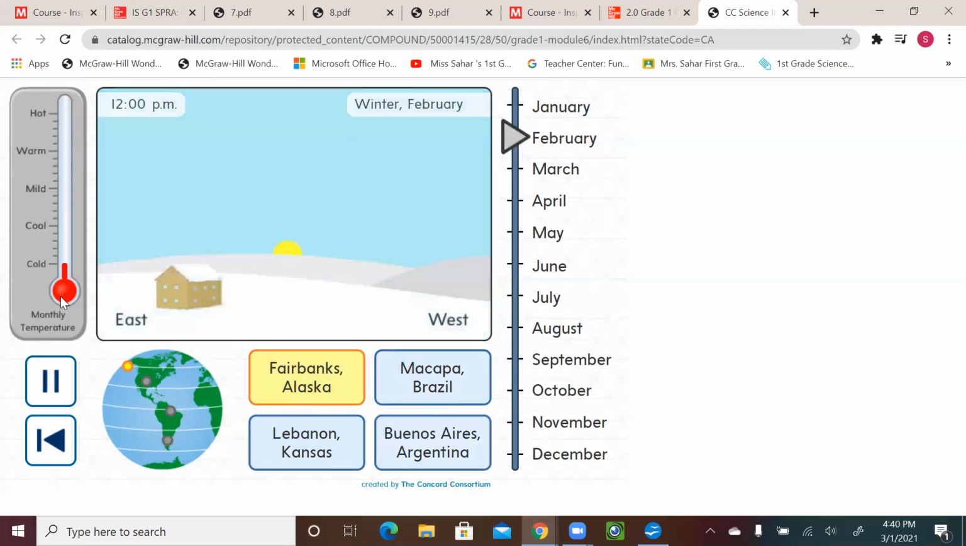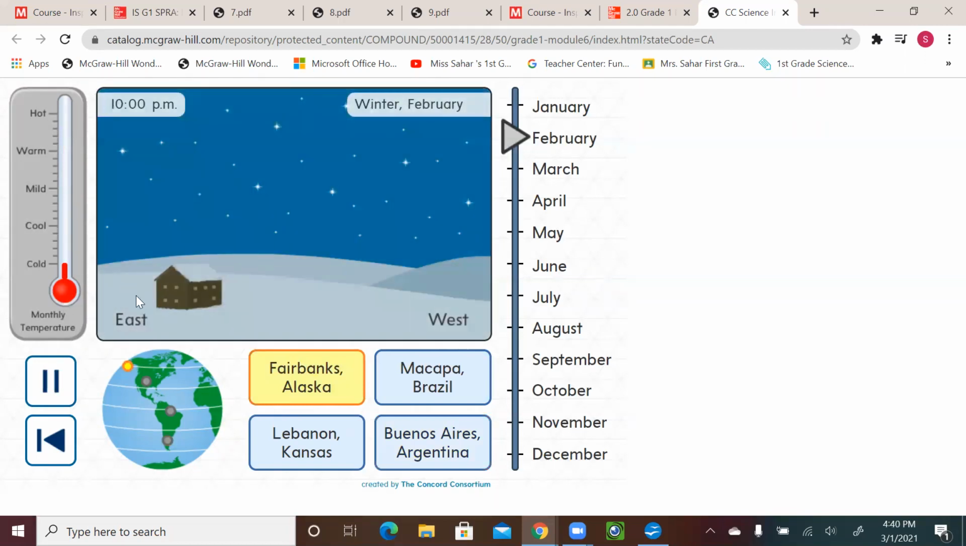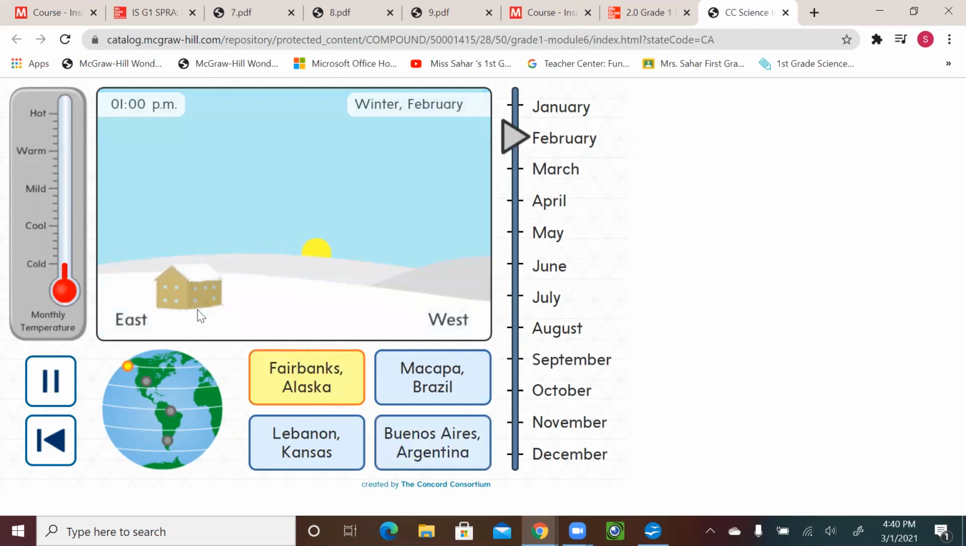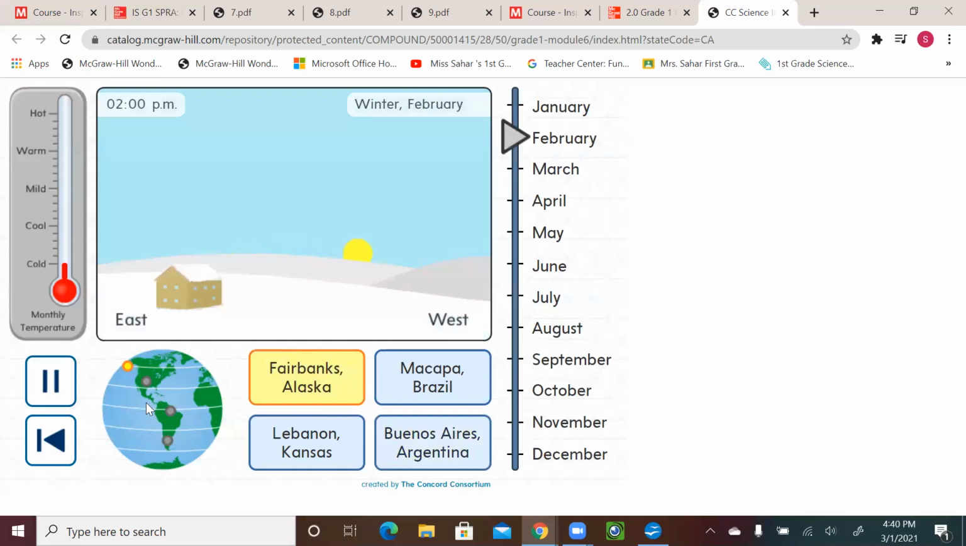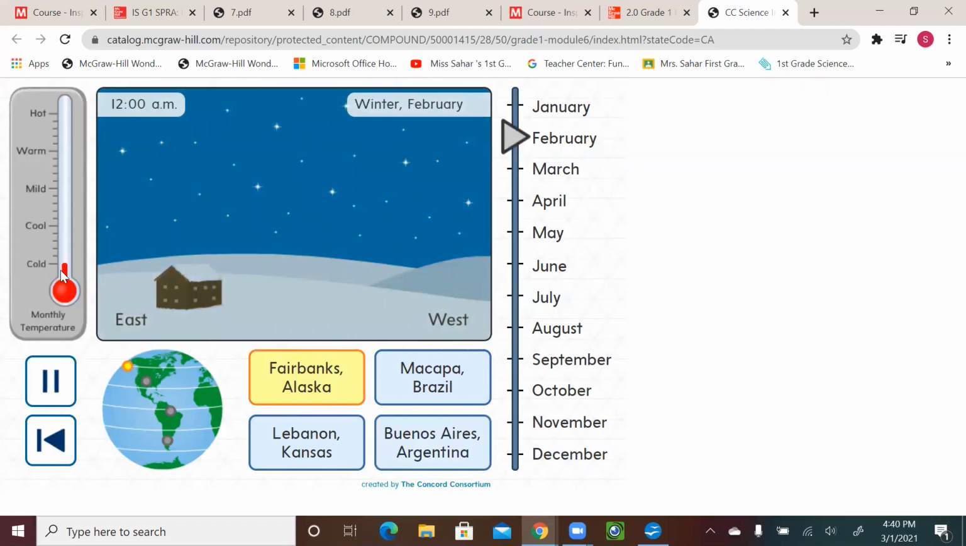Okay, so let's see, for example, Alaska. Look at the temperature. Do you see the thermometer went all the way down? Pay attention to the daylight. It's short. We are in February, so look at the snow. And this is Fairbanks, Alaska in the map or in the globe. So the weather is cold.